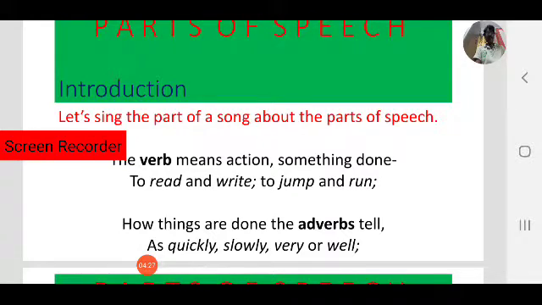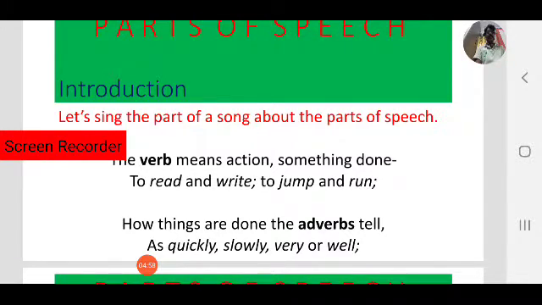To read, write, jump, run, these are actions. And we have also learned that not only action, the verb denotes a state of being, and possession and experience also come under verbs.